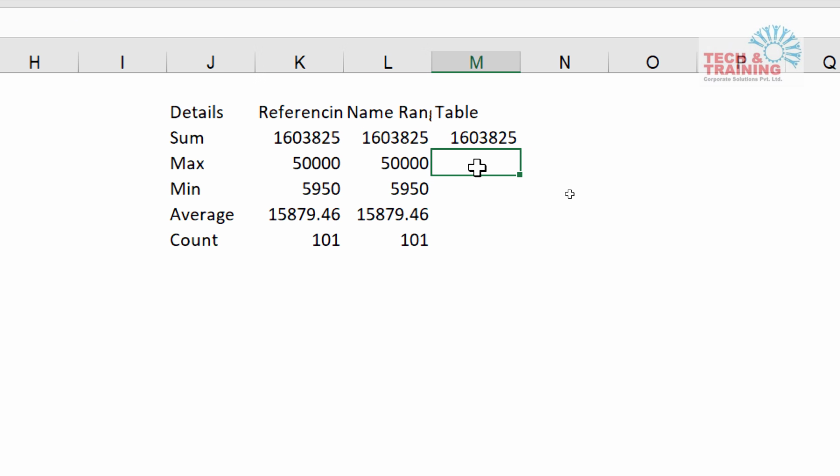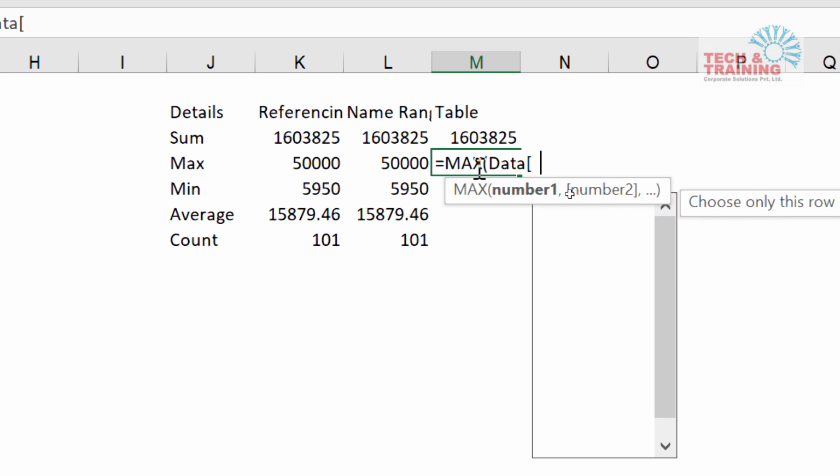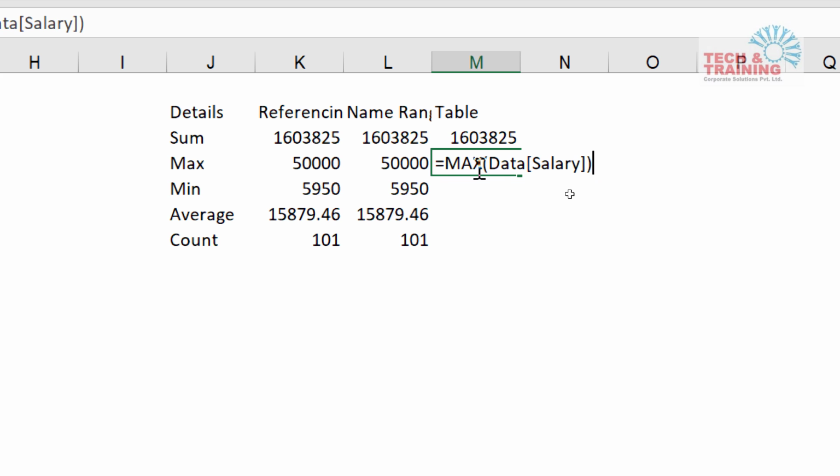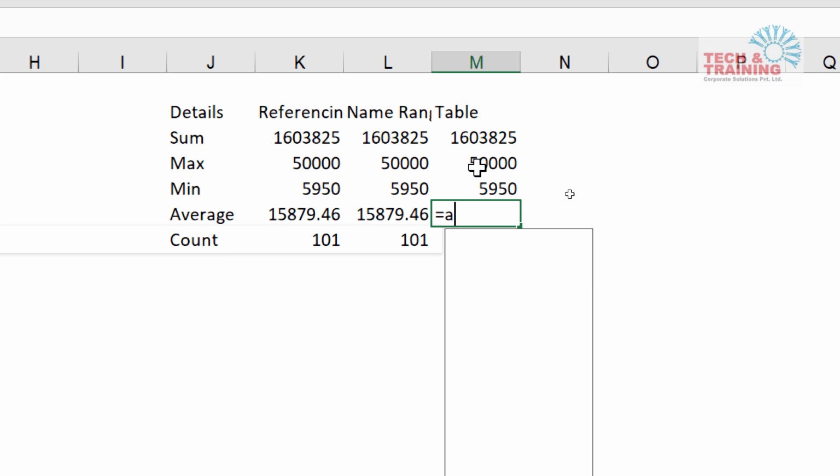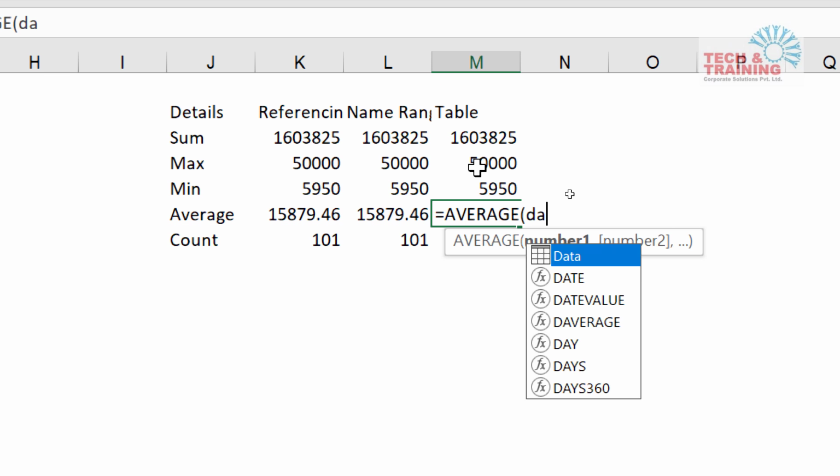Now, let's say I type maximum, equal to max, again data, salary. How simple is it? Equal to minimum, data, salary, equal to average, data.